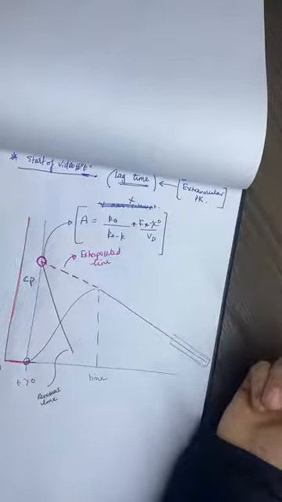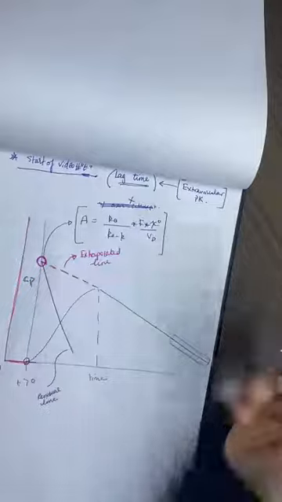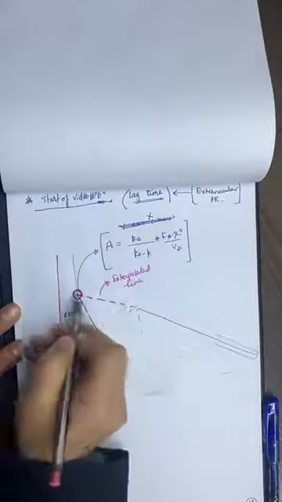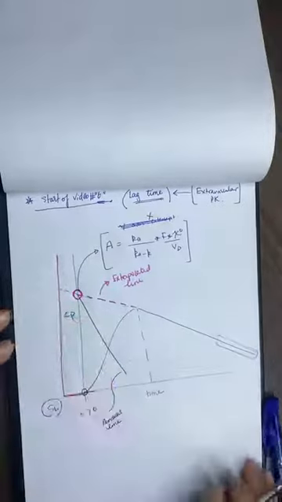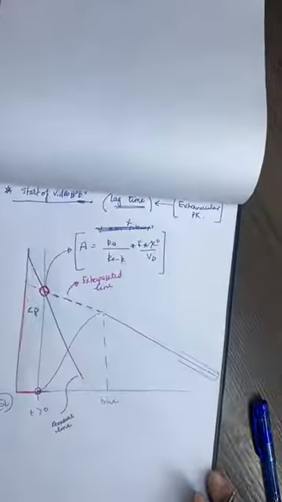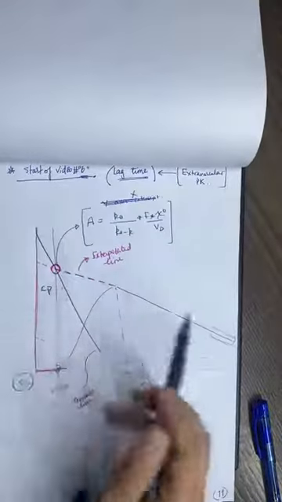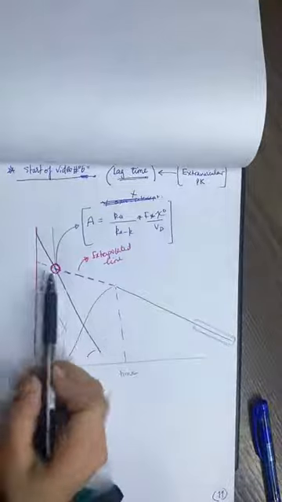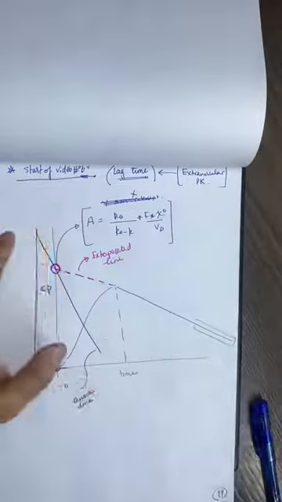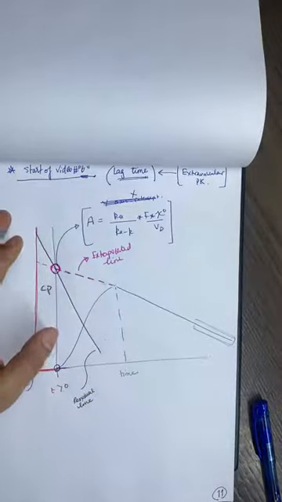It's now called the intersection point between two lines: the one that is related to the extrapolated line, which is related to elimination, and the one that is related to absorption.